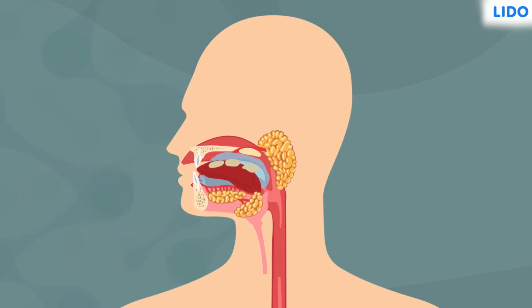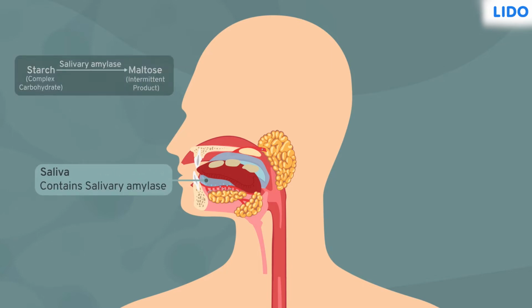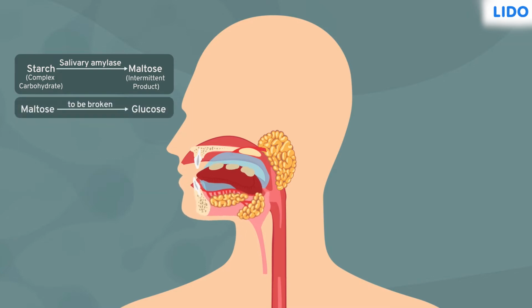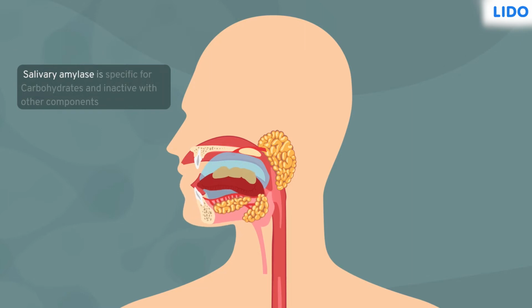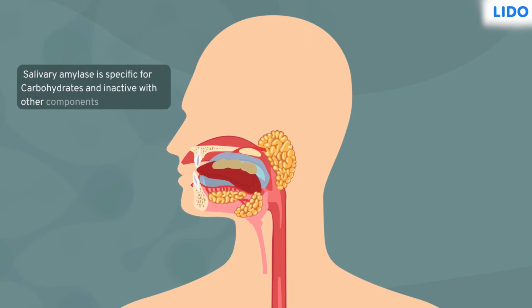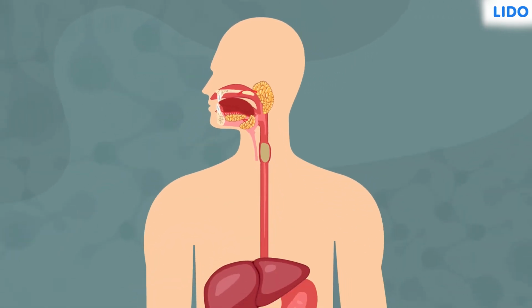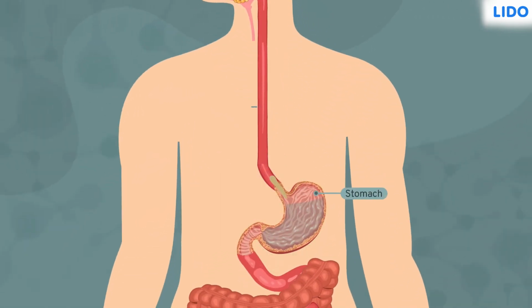In our mouth, saliva has an enzyme called salivary amylase that partly breaks the complex carbohydrates such as starch to maltose. Maltose is just an intermediate stage. It still has to be converted to glucose. Also, salivary amylase is inactive on any other component such as proteins or lipids and they remain undigested. This mixture called the bolus passes through the esophagus and reaches the stomach.